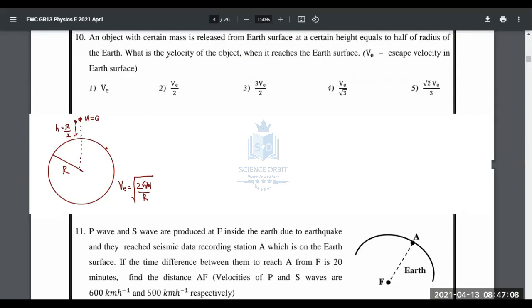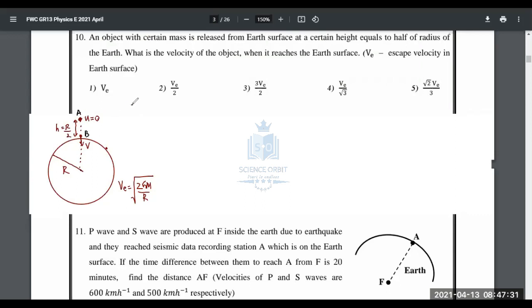Then what is the question? What is the velocity of the object when it reaches Earth's surface? When the object reaches Earth's surface, it will have a velocity v. We have to find that. Now, how do you do that? I'll take these two points as points A and B. Whatever energy the object has at A, it should have at B as well because we're not talking about any energy losses. So what are the energies the object has at A?